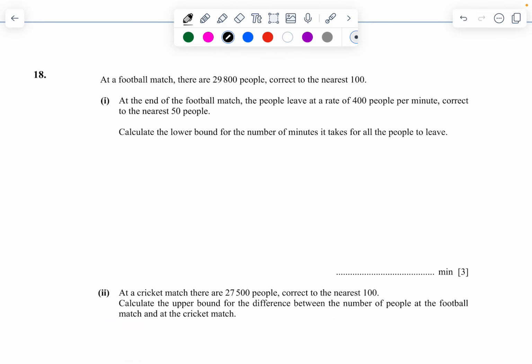Coming to question number 18. In a football match, there are 29,800 people, correct to the nearest 100. Nearest 100 means 100 divided by 2, which is 50. To get the lower bound and the upper bound, we should be subtracting and adding 50. So for that, let's try to solve that one.